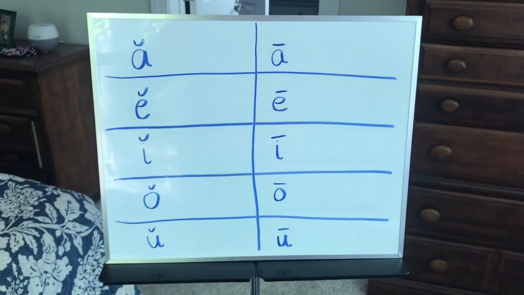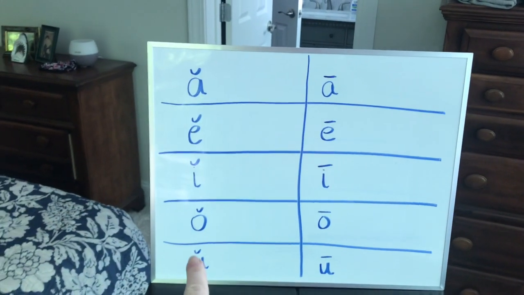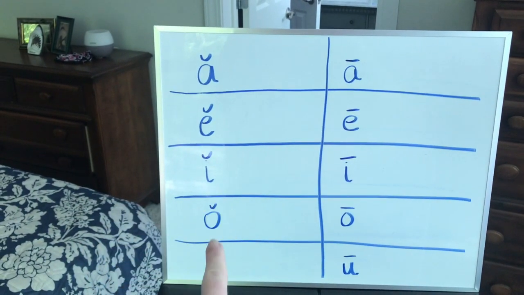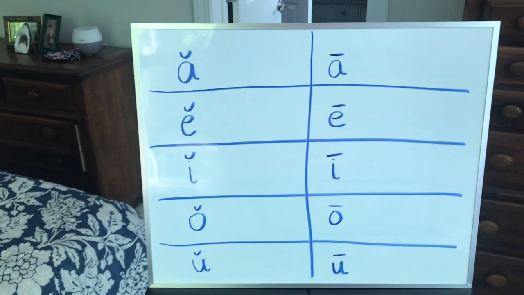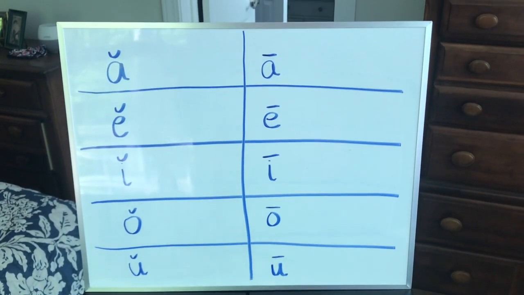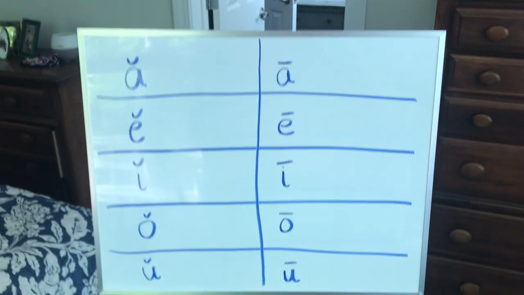So now we're going to look at our vowels, and we talked yesterday about short vowels. These are the ones we've been working on all year. A, E, I, O, U. But yesterday we talked about our silent E and how it changes the vowels and makes them long. I always think it has a long line over it. That's how we say that.